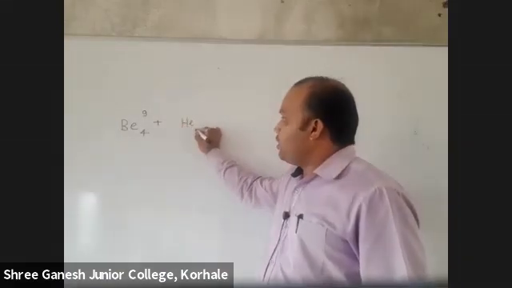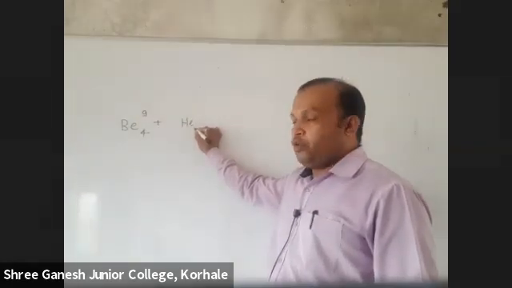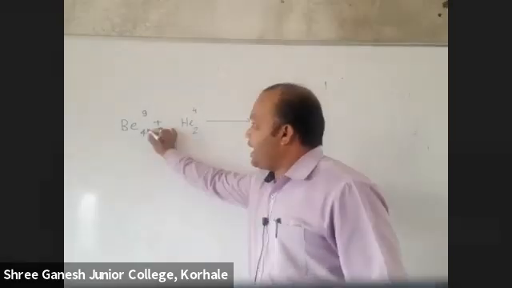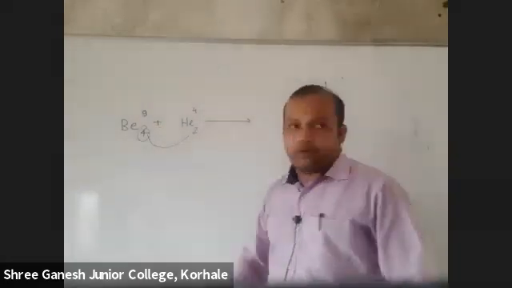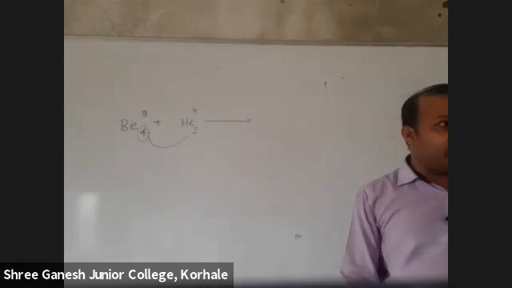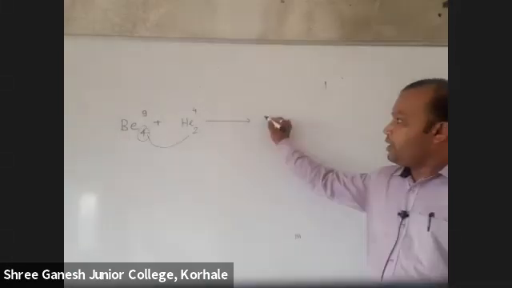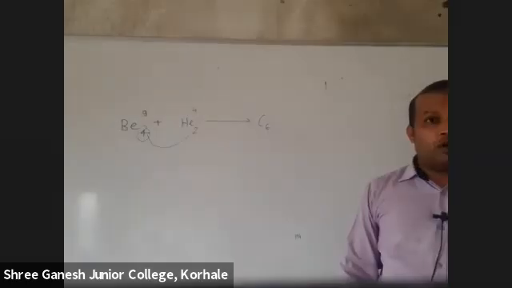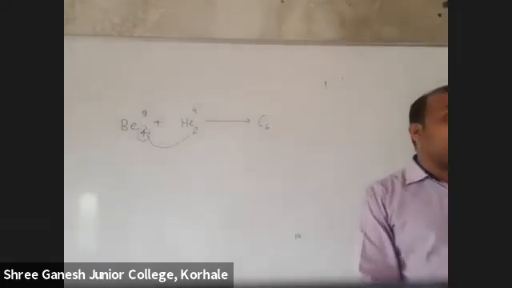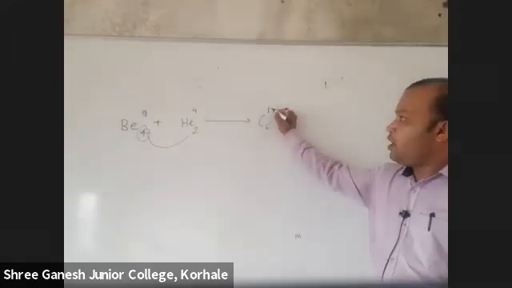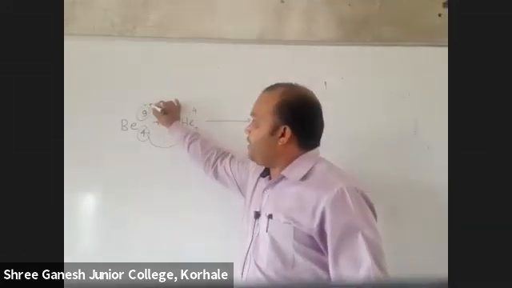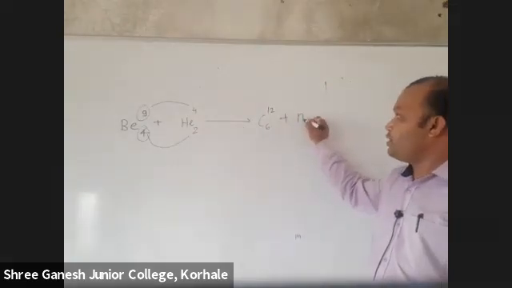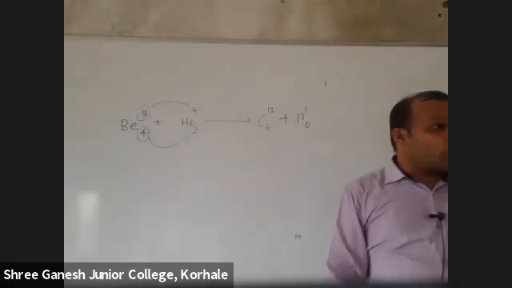What is the atomic number of helium? 2. What is the mass number? 4. Now just add this: 2 plus 4 is 6, which means you will get carbon. Carbon has atomic number 6 and mass number 12. But if you add 9 plus 4, you get 13. What is produced? A neutron is produced.